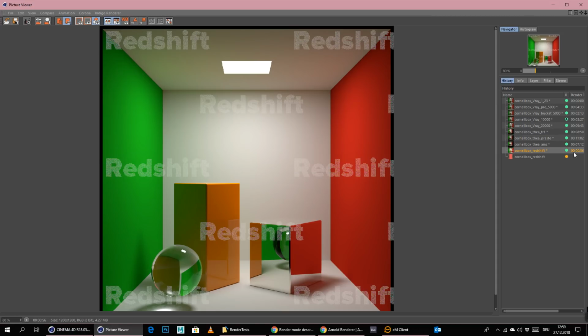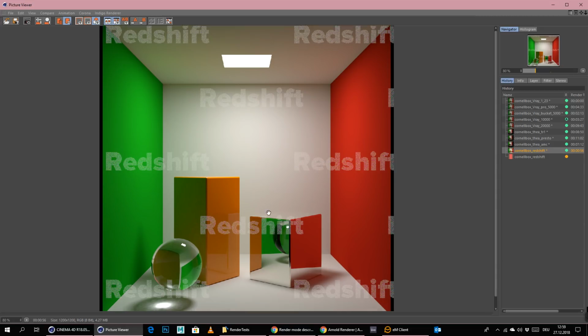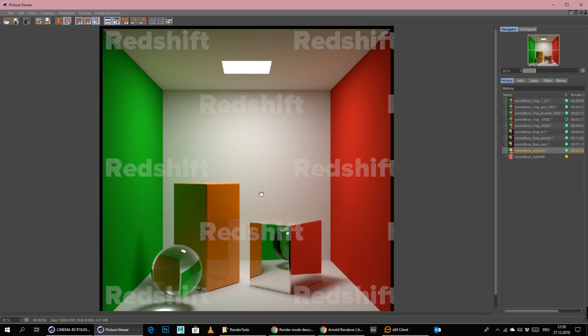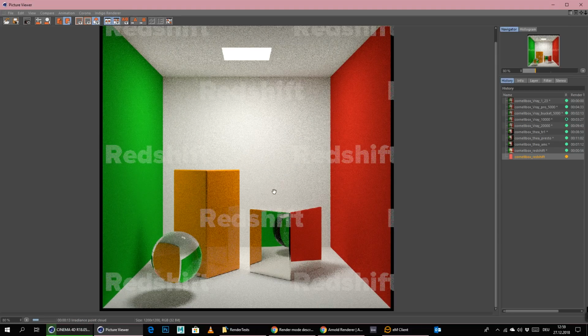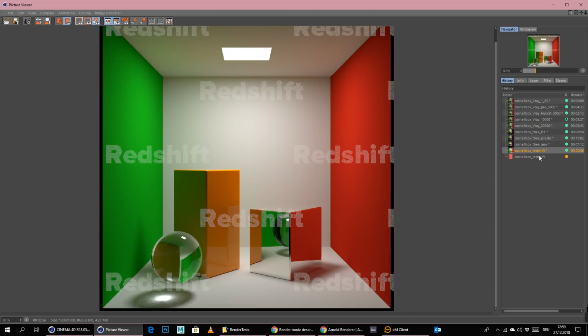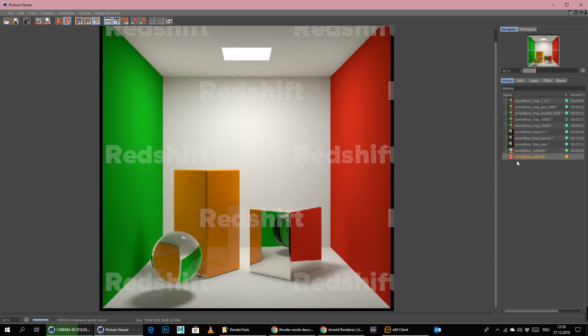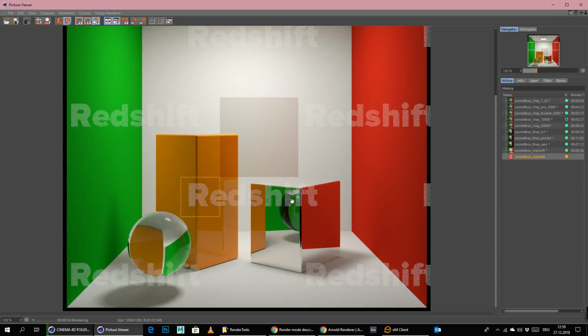So the first image took 56 seconds, which is not too bad. And it's completely noise free. The only problem that we have are the caustics here. And I did play around with it already a little bit, so I know what values work in this scene. Maybe we can put in a little bit less GI samples, honestly, so that the irradiance point cloud does not work that much. Anti-aliasing also I do like.